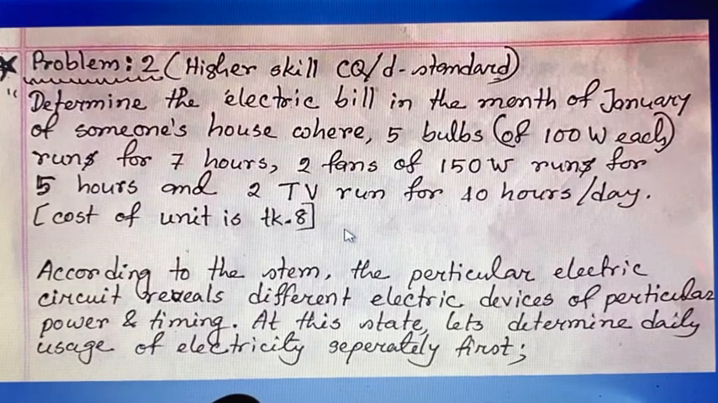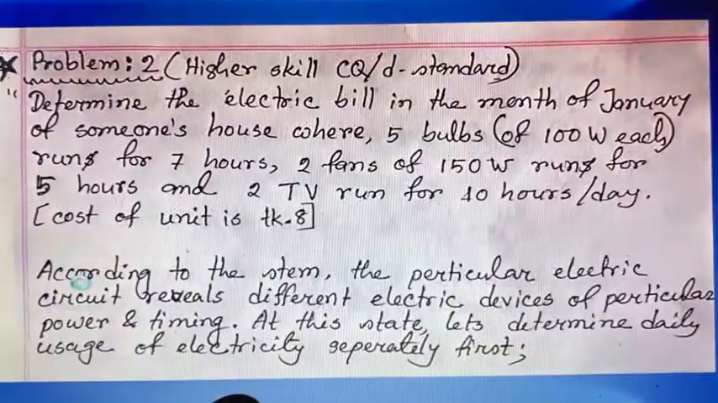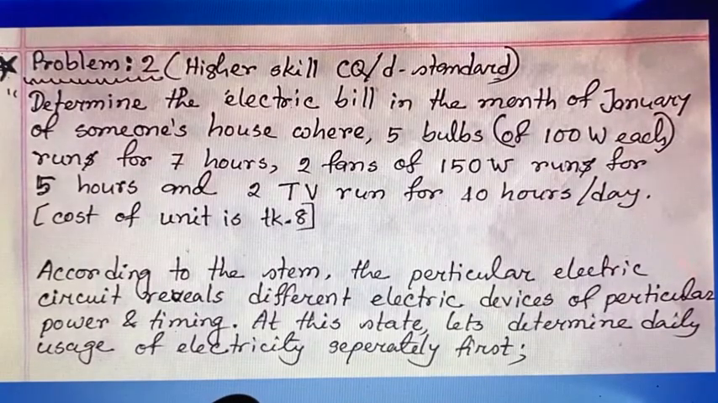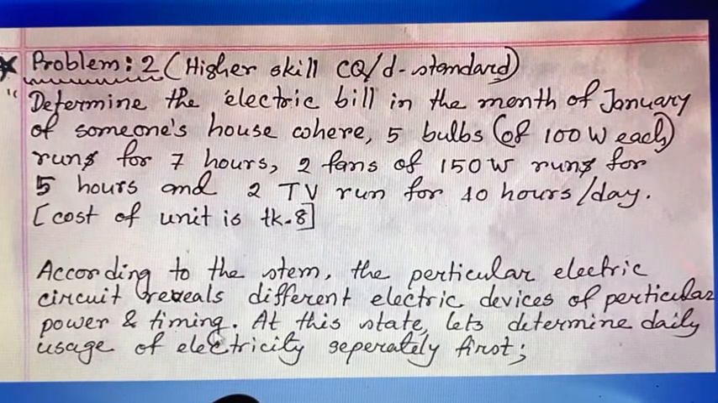Let's see what happens. Here I have tried to put a sequential system to answer the mathematical problem very easily. You may follow this easily to answer such standard questions. According to the stem, the particular electric circuit has different electric devices of particular power and timing. At this stage, let's determine the daily usage of electricity separately first.